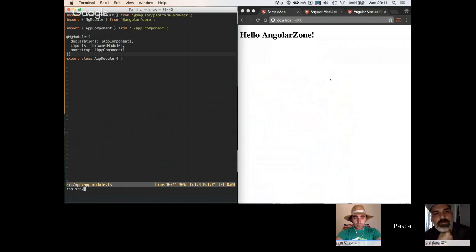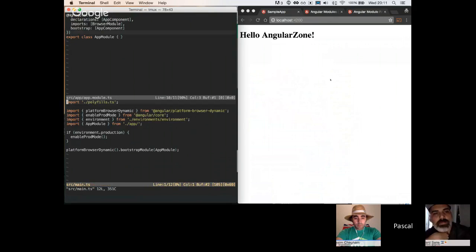So there's a file in src called main.ts, and there we can see how the module itself is bootstrapped. This line right here is the important one. There's a function called platformBrowserDynamic, and this one creates a platform for us. The platform is basically, we can see it as an environment where our application needs to run. So the cool thing about Angular 2 is you can run your applications in the browser.